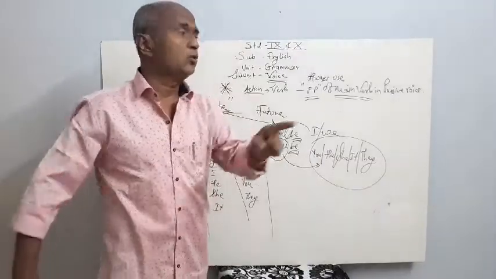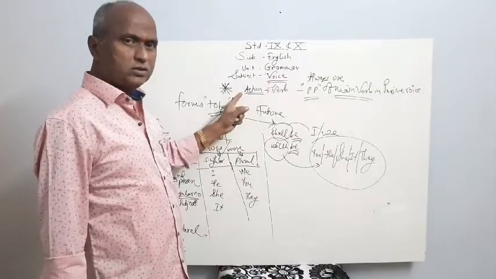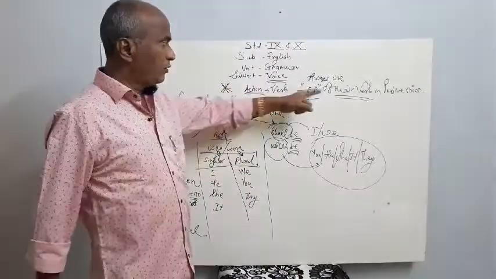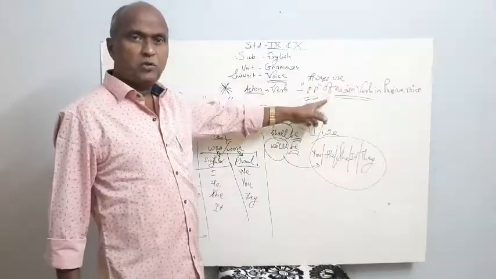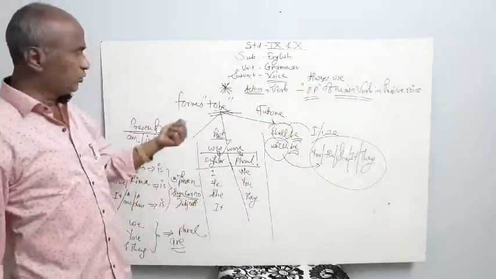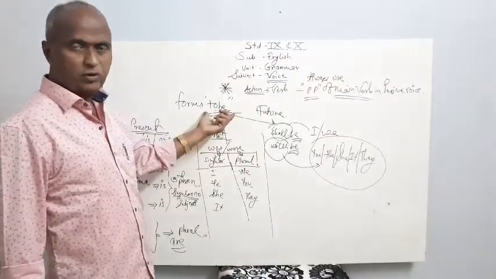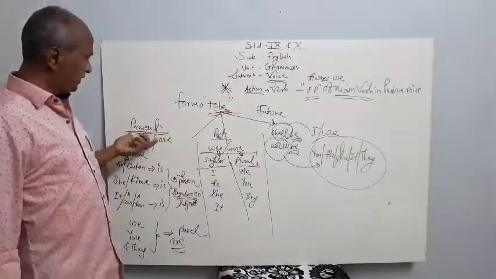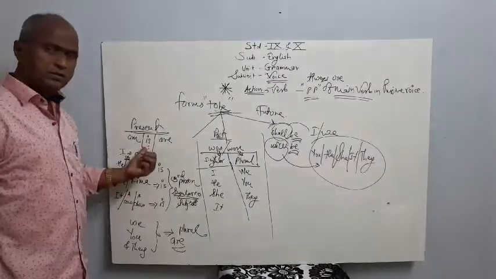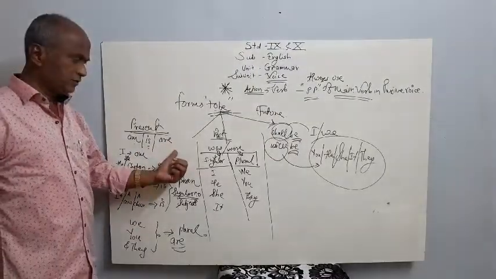and very important to know about the verb, because whenever we see voice, we have to focus in the voice on action, that is the verb. So we have to use the past participle of the main verb in the passive voice. At the same time, we have to use the forms of to be as a helping verb. And what are the forms of to be? In the present tense, am, is, are. Am is used for I. For he, she, it, is is used. And for plural, that is we, you, and they, are is used in the present tense.